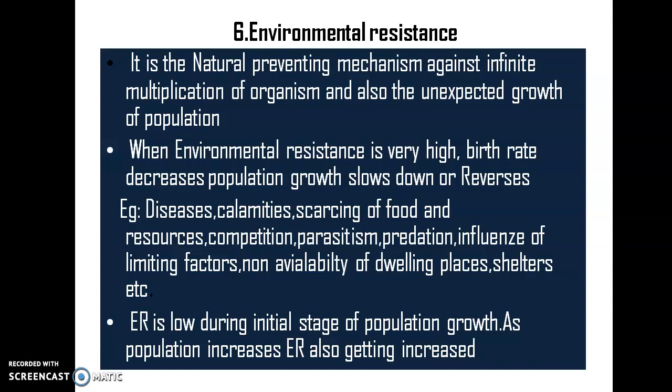The main examples of environmental resistance are diseases, calamities, scarcity of food and resources, competition, parasitism, all those things. Actually, in a population at the initial stage, the environmental resistance is very low, so the population is able to undergo rapid growth, but at a particular level it undergoes a crash decline, and this crash is mainly produced by the action of environmental resistance.